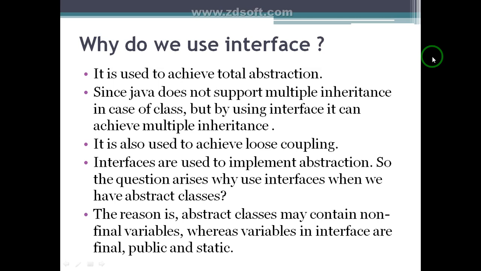Interfaces are used to implement abstraction. So the question arises, why do we use interfaces when we have abstract classes? What is the reason? The reason is that an abstract class may contain non-final variables, whereas variables in an interface are final, public and static. It means interfaces contain by default final, public and static variables, and abstract methods are by default public and abstract.